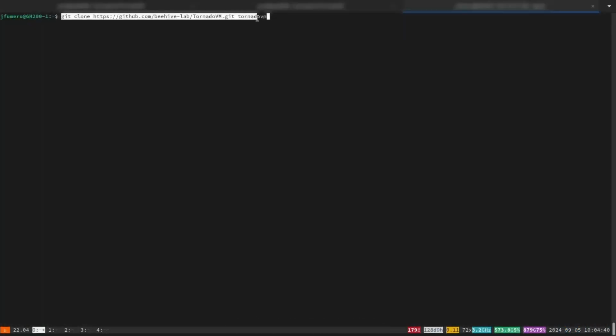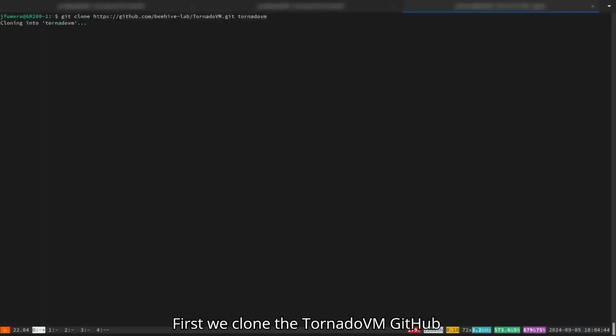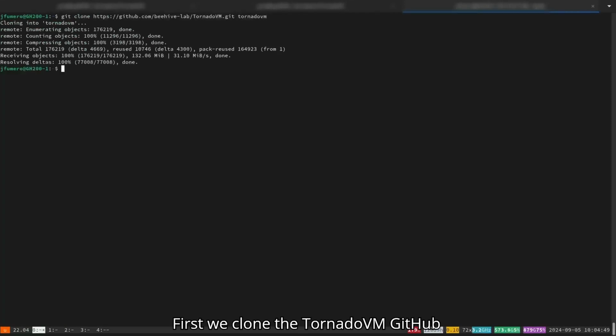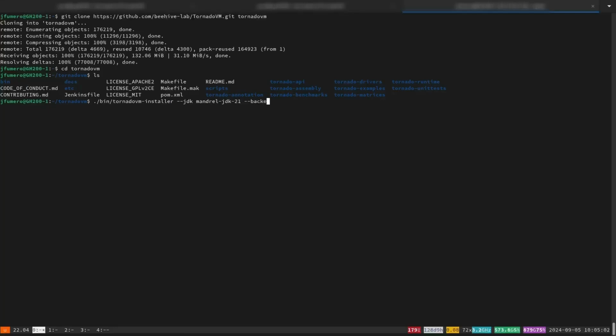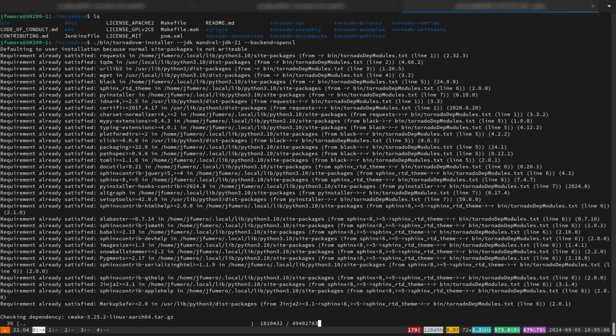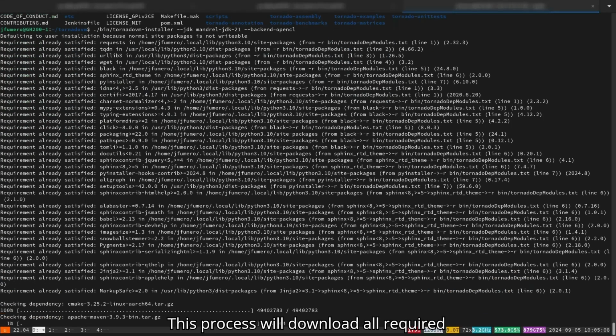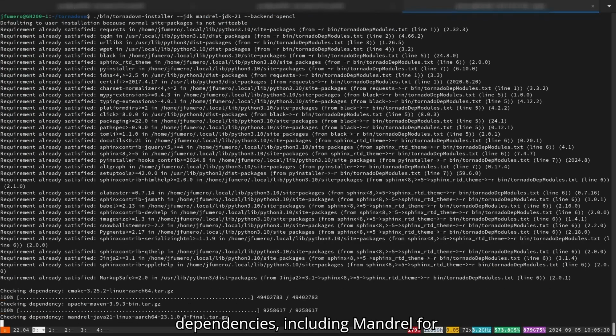Let's open a terminal. First, we clone the TornadoVM GitHub repository. Then we enter the TornadoVM directory and run the TornadoVM installer script, configuring it to use Mandrel for JDK 21 and the OpenCL backend. This process will download all required dependencies, including Mandrel for JDK 21.